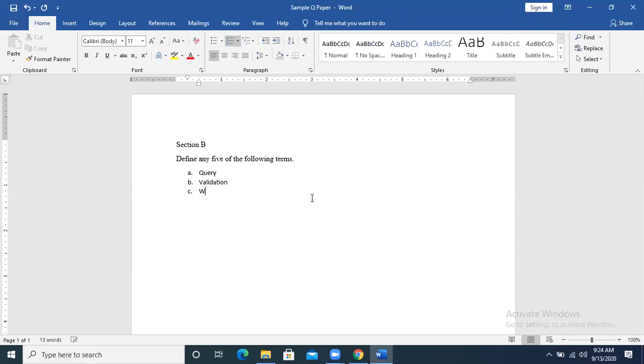I will say, define the following terms. These are the 2 terms. Now I am going to say, write the HTML code to insert an image in an HTML document. Okay, this is another question.